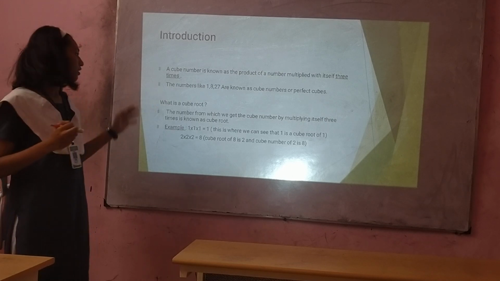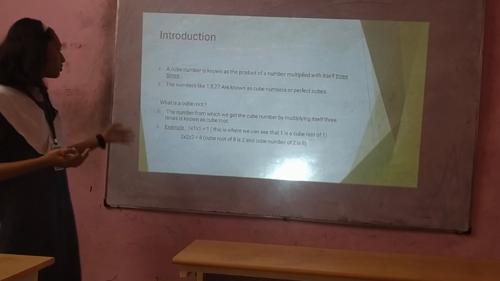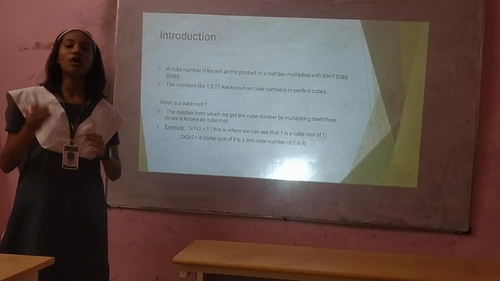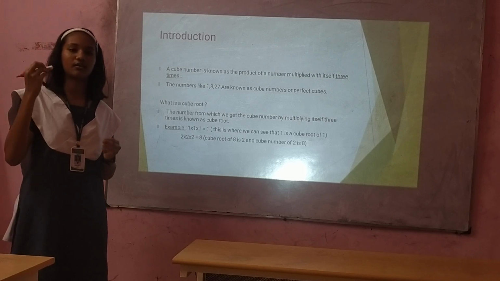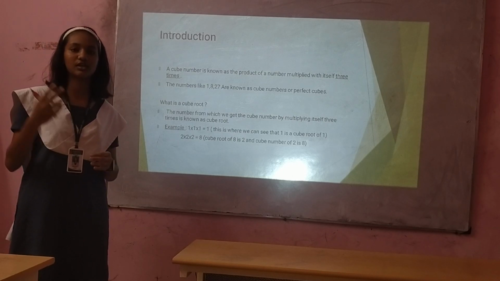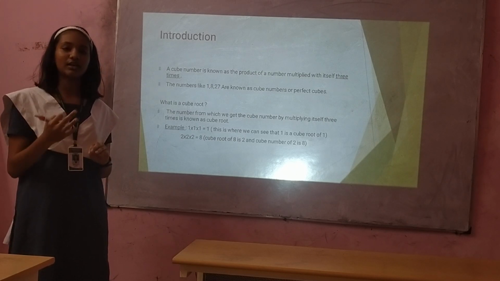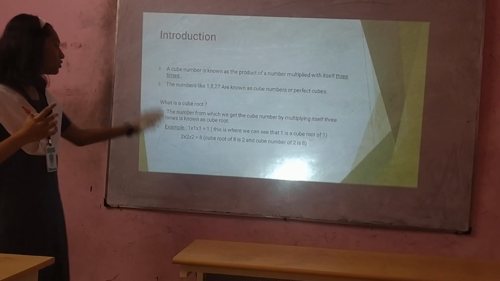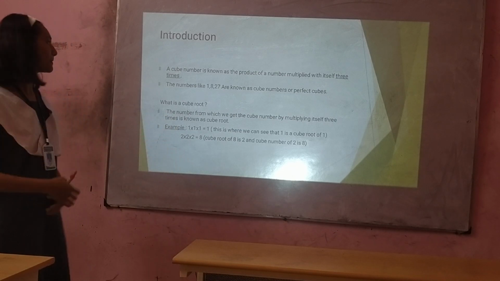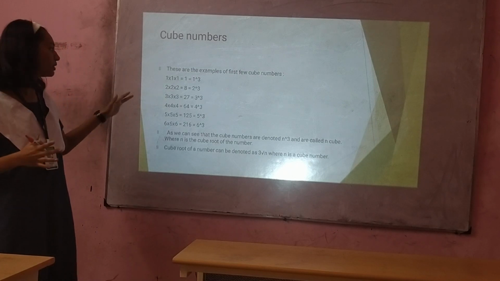Now we will know what a cube root is. The number which, multiplied by itself 3 times, gives the cube number is known as its cube root. So 2 is multiplied 3 times to obtain 8. There we see that 2 is the cube root of 8, because by multiplying 2 three times we get 8. These are some examples of cube roots.